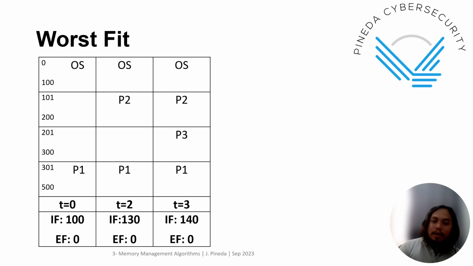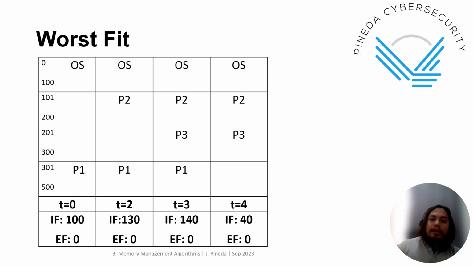Here you have internal fragmentation of 140, right? So you allocate P3 here with a memory requirement of 90. So you have an internal fragmentation of 10 in the third partition for P3.